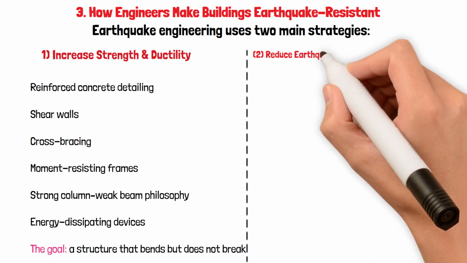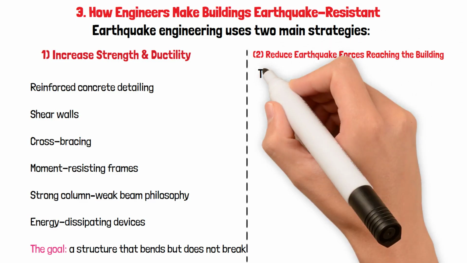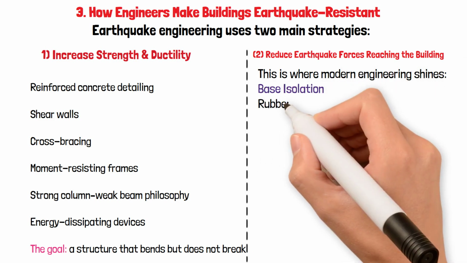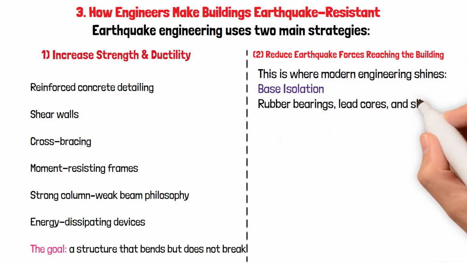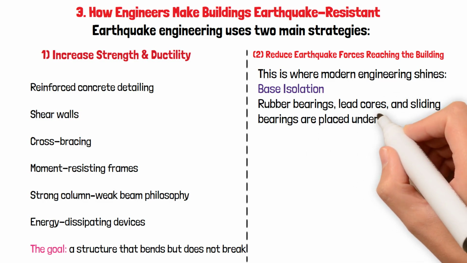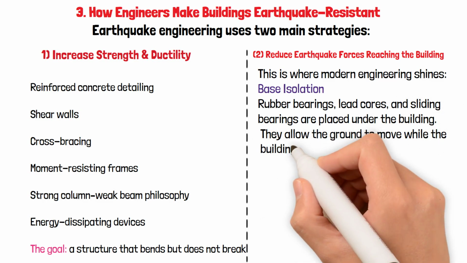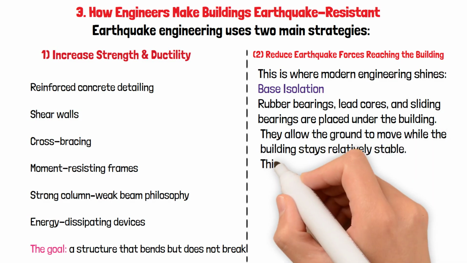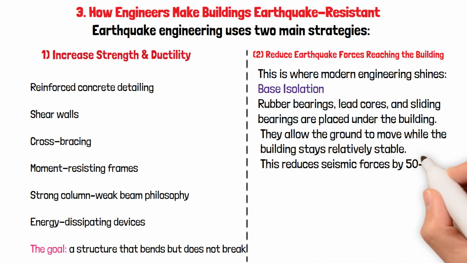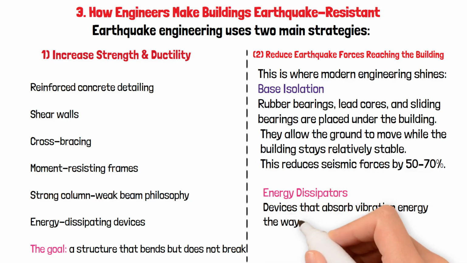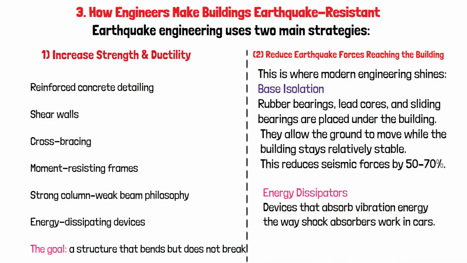2. Reduce earthquake forces reaching the building. This is where modern engineering shines. Base isolation. Rubber bearings, lead cores, and sliding bearings are placed under the building. They allow the ground to move while the building stays relatively stable. This reduces seismic forces by 50 to 70%. Energy dissipators. Devices that absorb vibration energy the way shock absorbers work in cars.